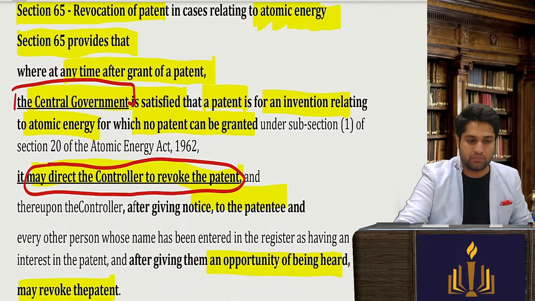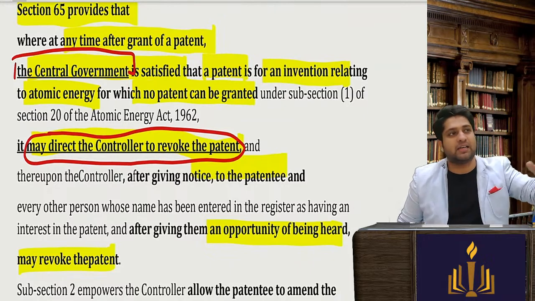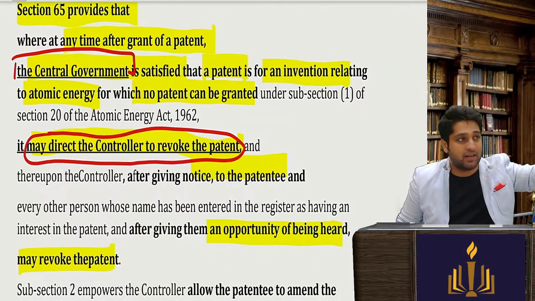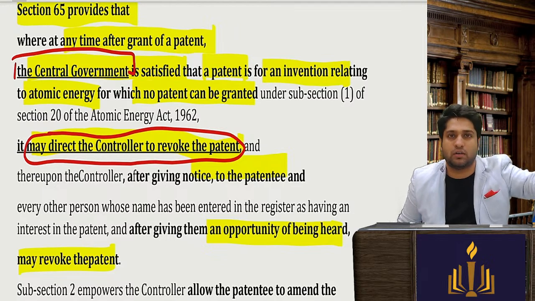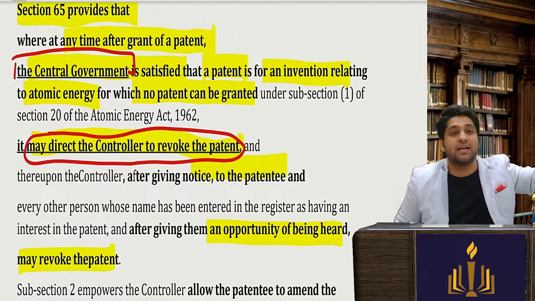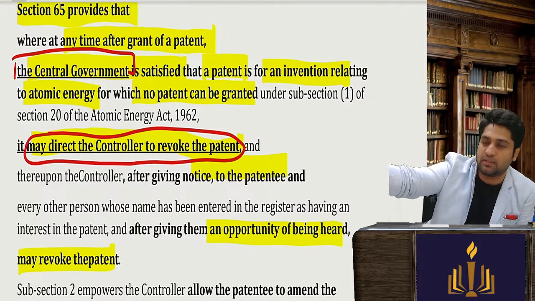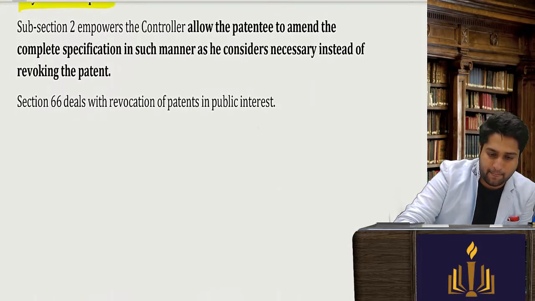So very simple point. The central government feels that it was related to atomic energy and no approval was given from its side, and erroneously, inadvertently, unintentionally, or in a bona fide manner it was granted by the controller. So the central government will say, listen, cancel it. It is related to atomic energy, you cannot.